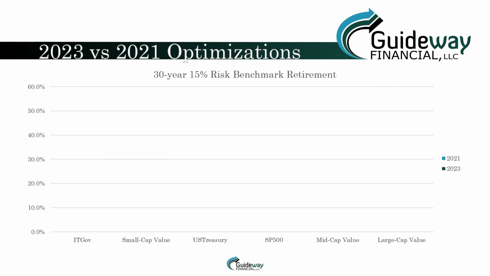However, there are some adjustments we're making in our planning. Our previous investment recommendations were optimized based on returns through 2021. In 2024, we re-optimized based on returns through 2023.